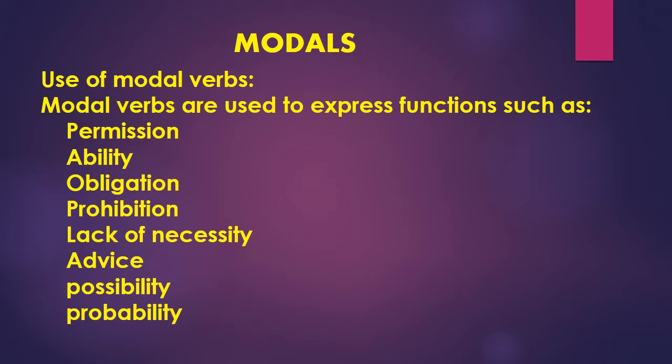For permission, we have 4 auxiliaries: can, could, may and might. For ability also can and could, obligation must, should, have to, ought to. Prohibition again must not. Lack of necessity need not. Advice had better. Possibility, probability. There are 2 modal auxiliaries, may and might. They both are used, but we will see the comparison between both of them.